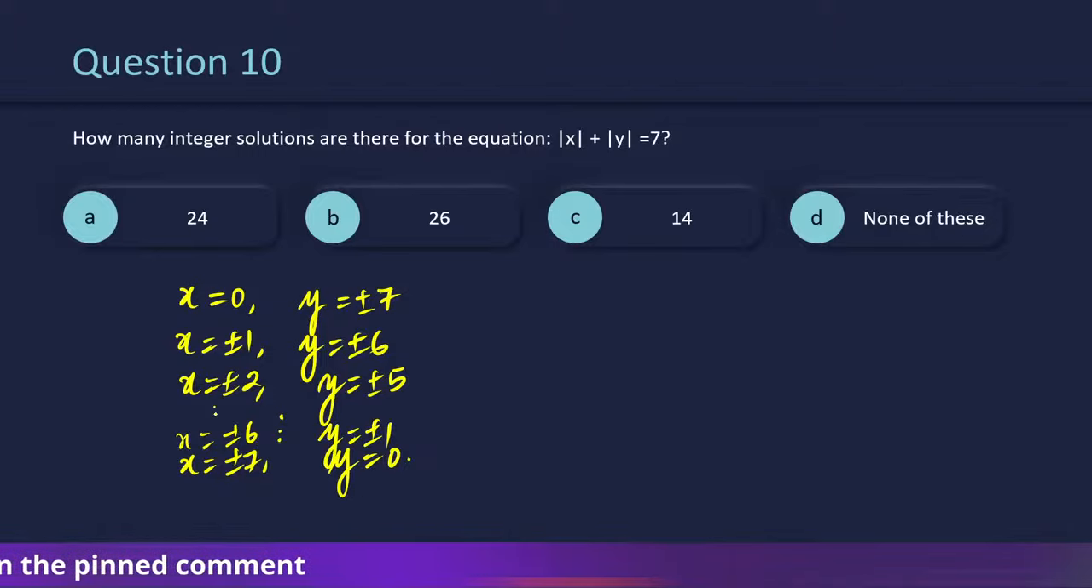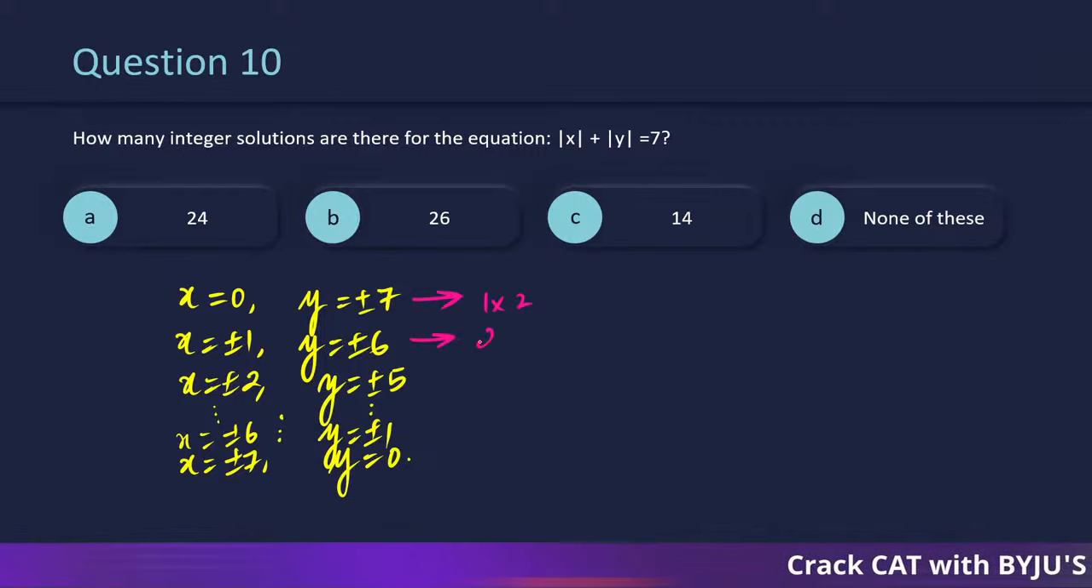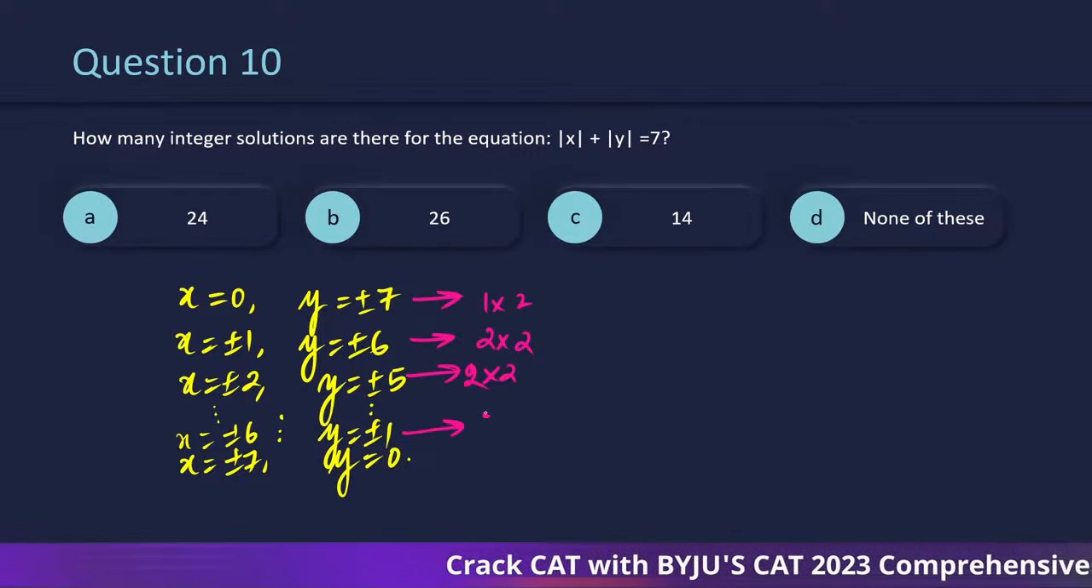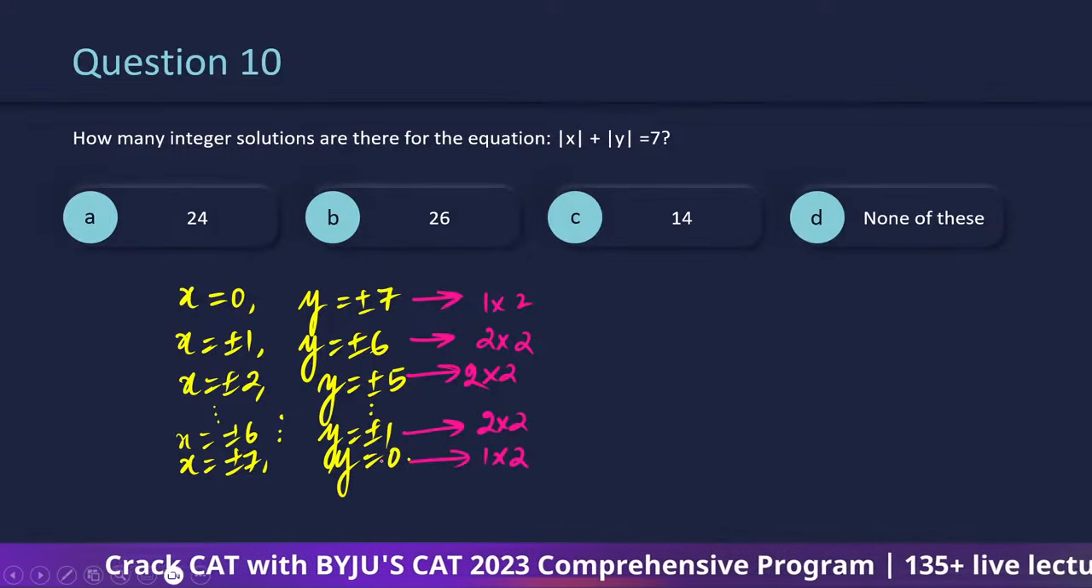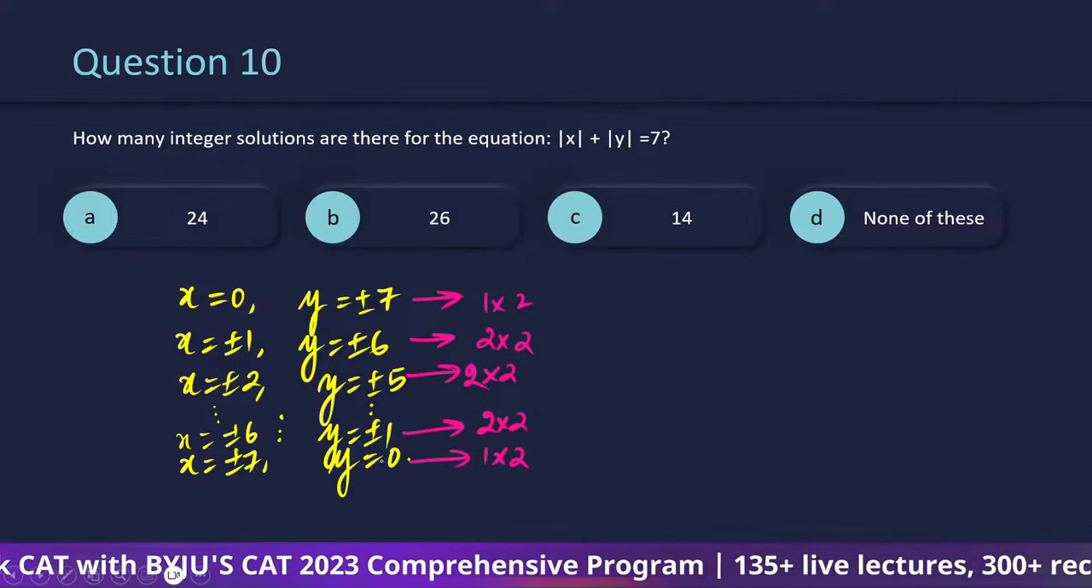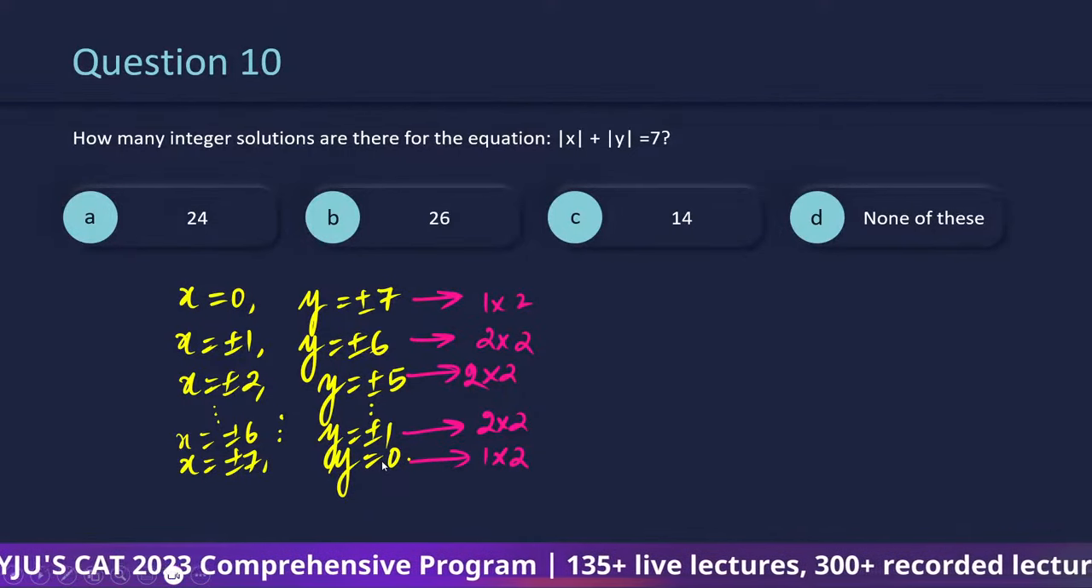So if you look at the pattern over here, there is always a pattern. ठीक है? तो आपको पहले वाले में दिखेगा this is 1 into 2 values, this is 2 into 2, this is 2 into 2, this is also 2 into 2 and the final one is 1 into 2. Why 1 into 2? Because y can only take 0. And since they are talking about integer solutions, तो आप negative वगैरह ले सकते हो.